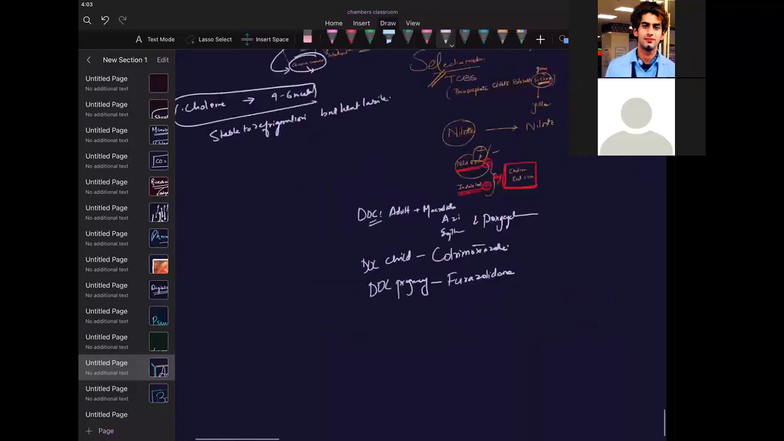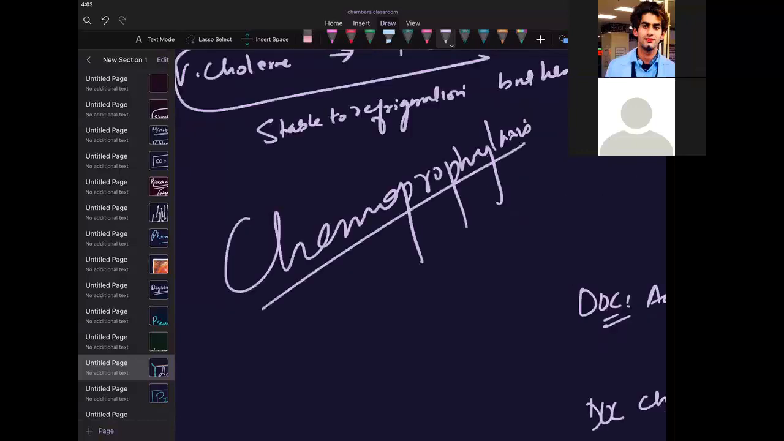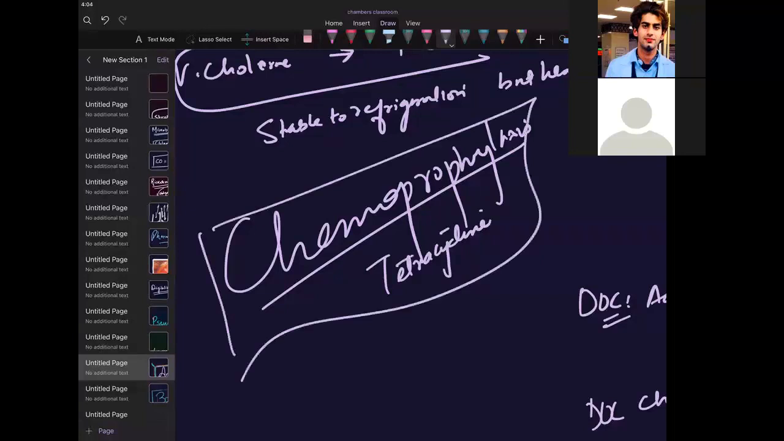And chemoprophylaxis, by the way. Chemoprophylaxis by which drug? Tetracycline. Okay, are we clear? I hope you have enjoyed this topic. Keep revising this. Vaccines I will be taking in a separate topic. Okay, so this was all about Vibrio cholerae.